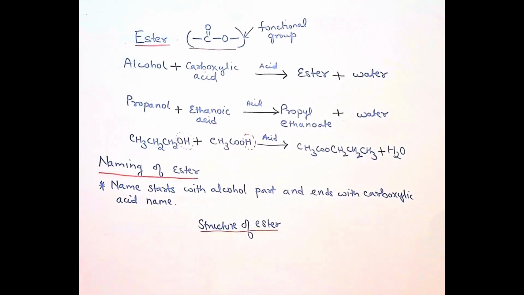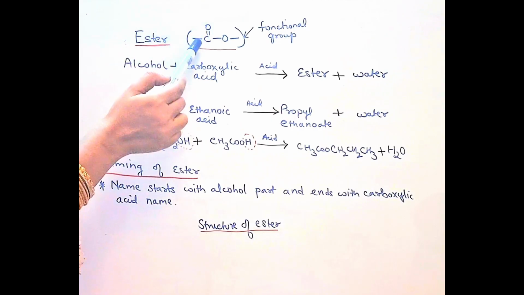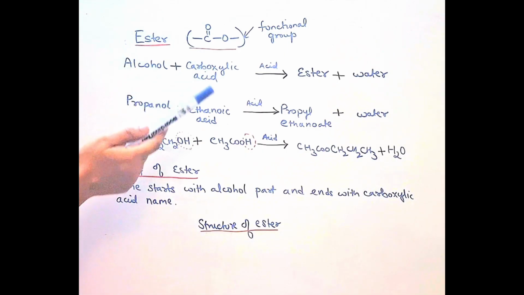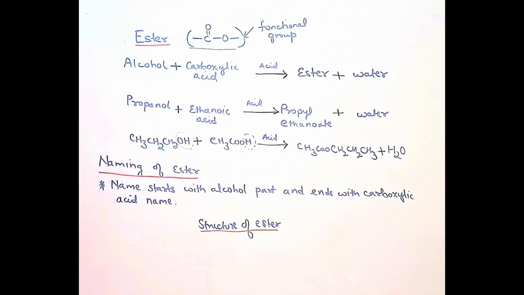Now we will understand esters. What is an ester? First of all, it is an organic compound, and its functional group is C double bond O single bond O. This is the functional group of an ester. This functional group always appears when alcohol reacts with carboxylic acid. So you should understand that an ester is formed when alcohol reacts with carboxylic acid.